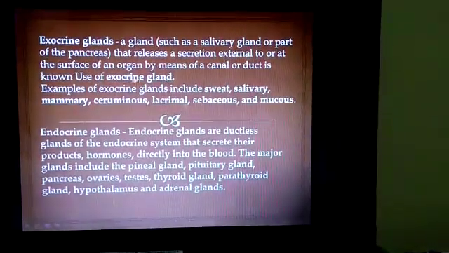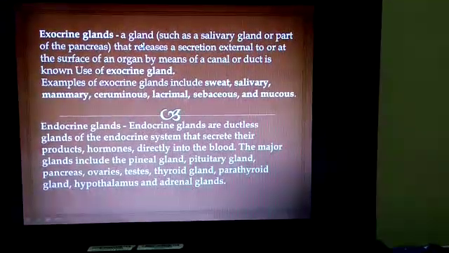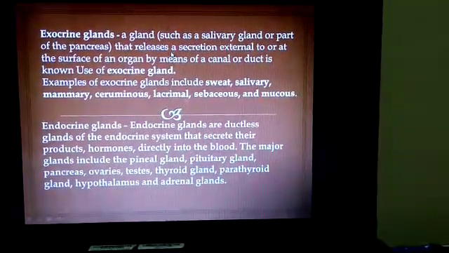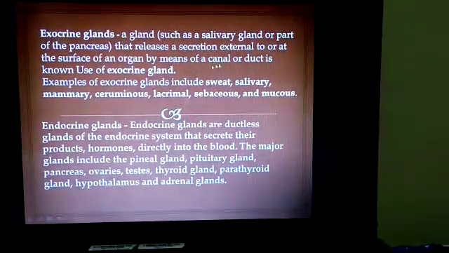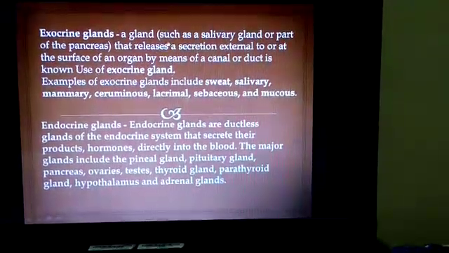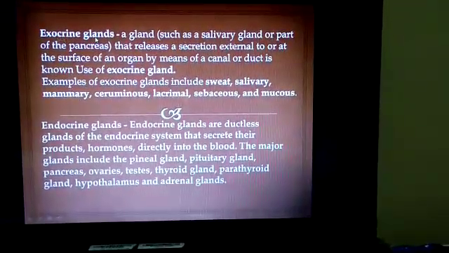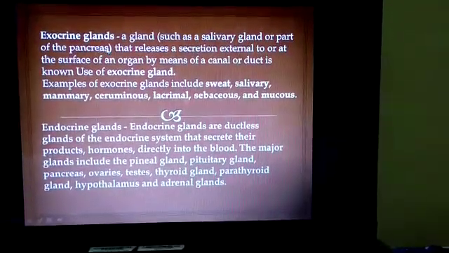Means exocrine glands are the glands which release their secretion by means of a duct, meaning they have a duct or canal to pass their secretion. Examples of exocrine glands are the salivary gland or a part of the pancreas.